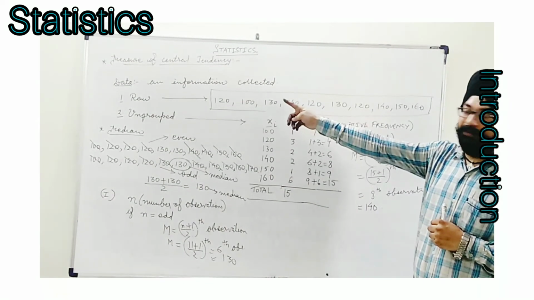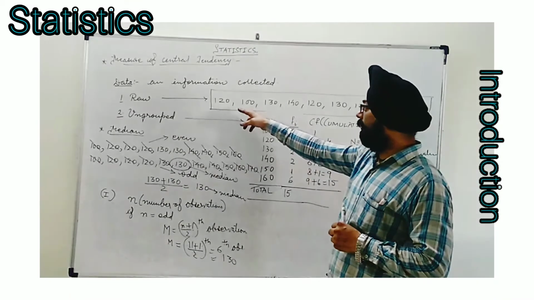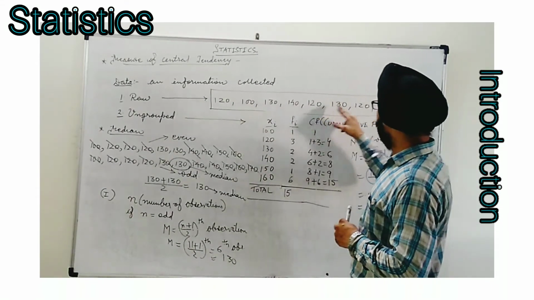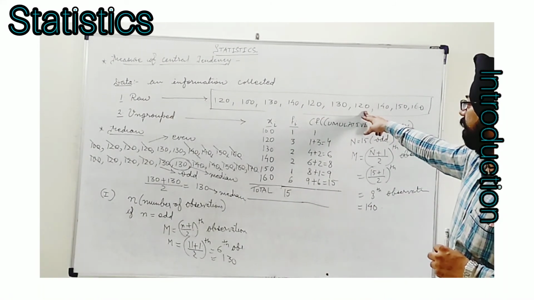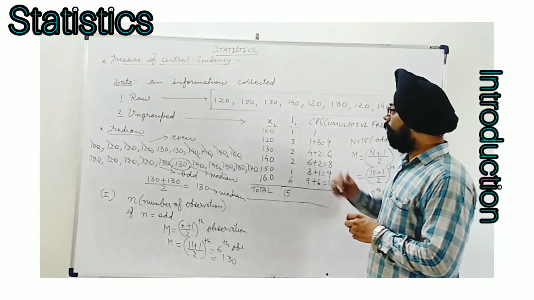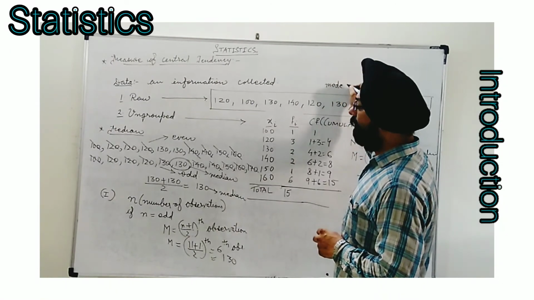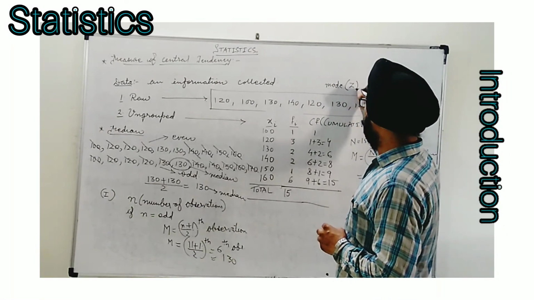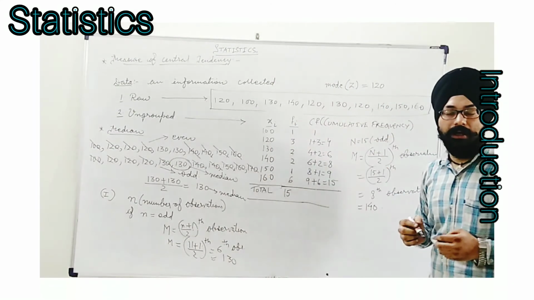When raw data is given, we simply count how many there are. Here I find 120 comes 3 times, and I see no other value occurs more than 120. So for this raw data we simply write the mode. Mode in general is denoted as capital Z. So this will be 120. We directly put the answer.